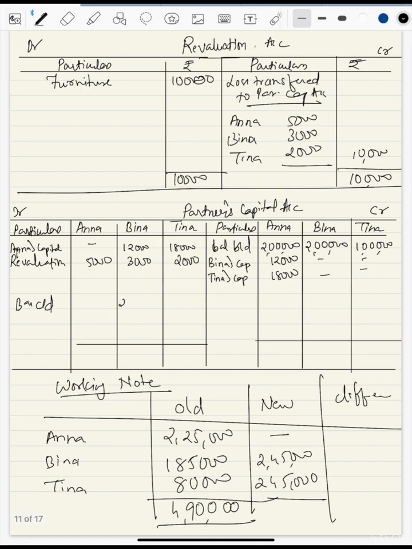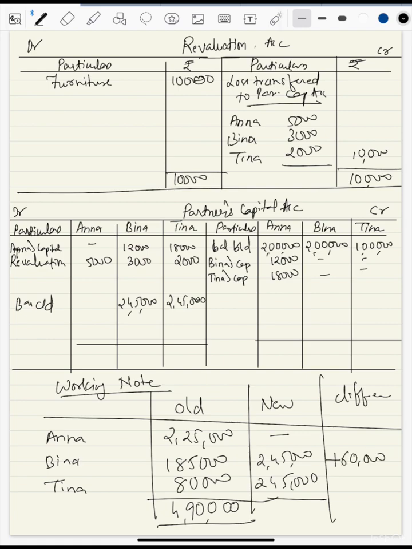Sorry, Bina 2 lakh 45 and Tina also 2 lakh 45. This is going to be their closing capital. Now look at this. Bina is having 1 lakh 85,000 in her account and her capital should be 2 lakh 45. So we need to subtract and find out how much she is going to bring. Obviously she is going to bring. So she will be bringing 45 plus 15, 60,000.